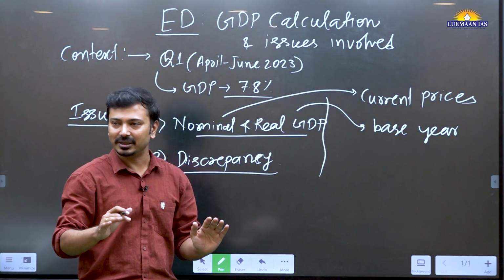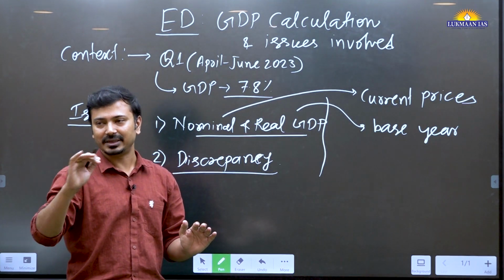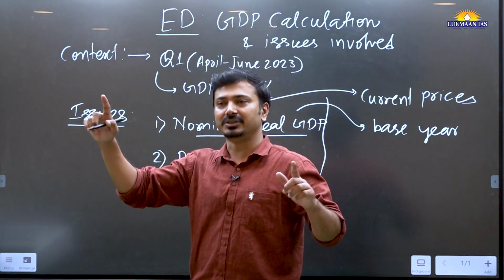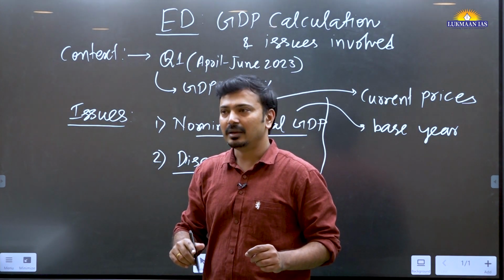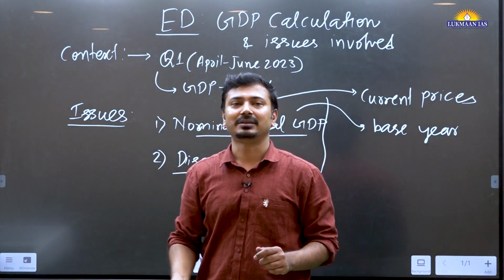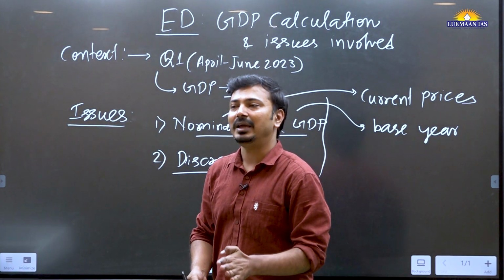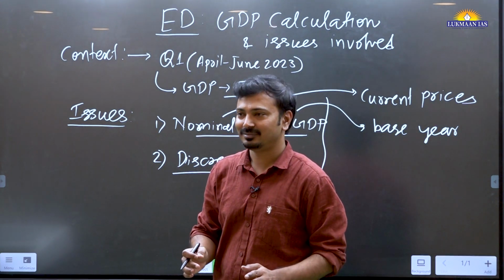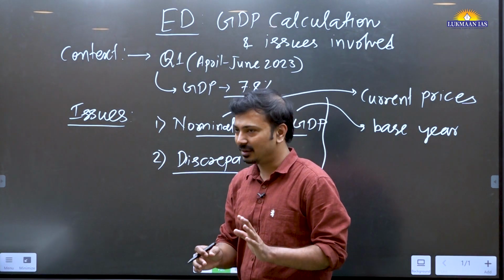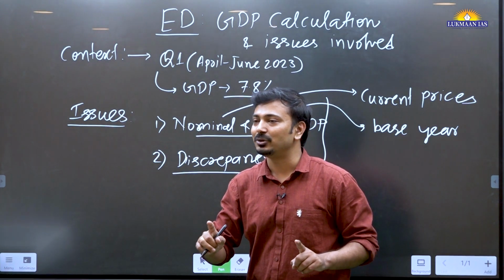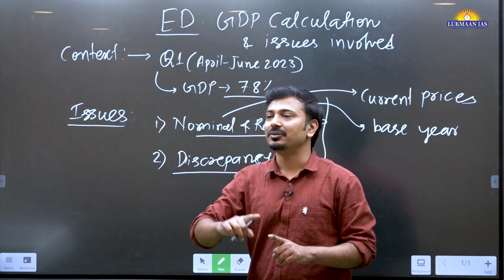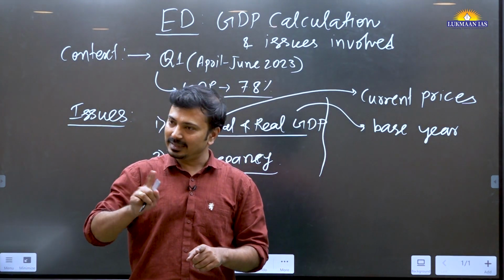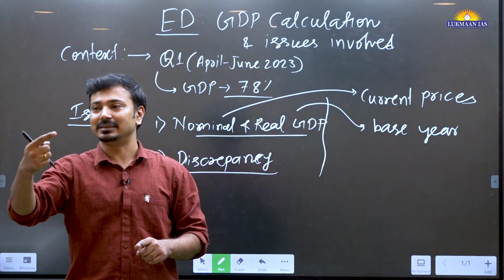Generally, we say that it is nominal GDP, right? Every year we give this data related to nominal GDP. Nominal GDP is always expansionary, barring a few cases. For example, during COVID-19 there was a fall in nominal GDP, which is an exception for most countries. Understood? Why does nominal GDP tend to increase? Either because of an increase in the number of goods and services, or they remain the same but their prices increase.